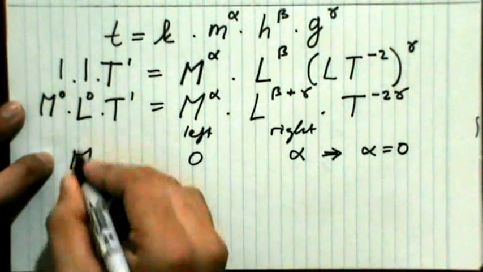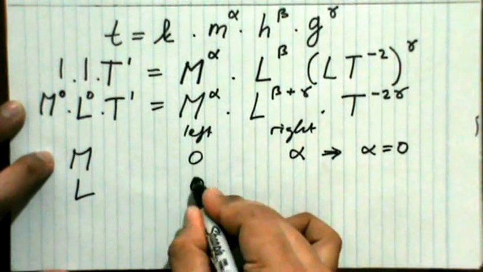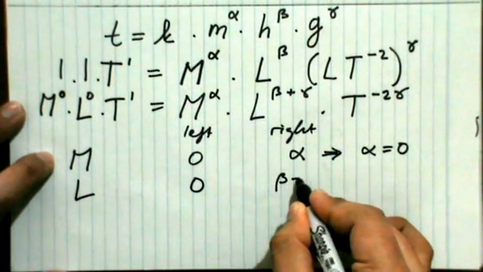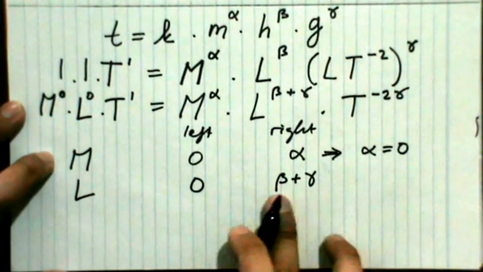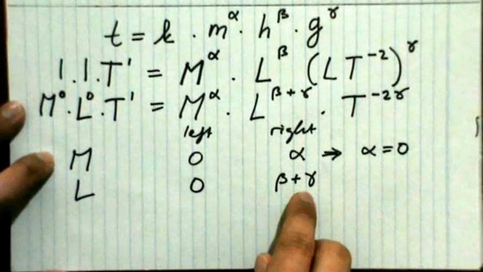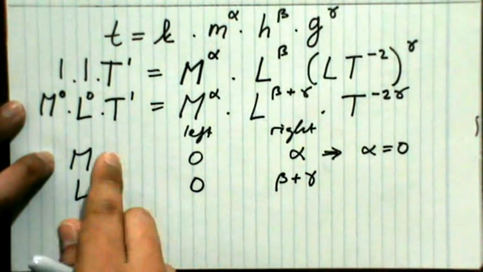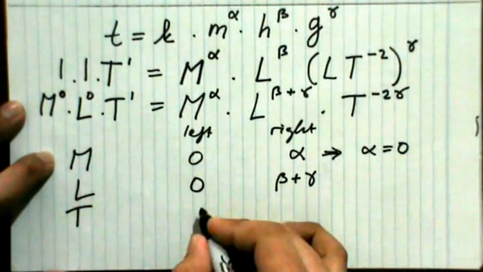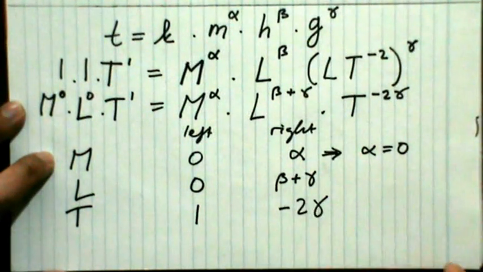And then for L, at the left side we have 0, and at the right side we have beta plus gamma. But we cannot find the values of beta and gamma yet since we don't know either of them. But we still have one last dimension, T, which is 1 on the left, and on the right minus 2 gamma.